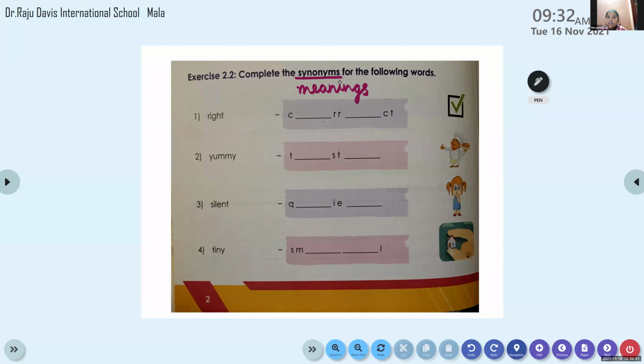Right, yes, the word is right. Tell me the synonym for it. Correct. Yes, fantastic. Tell me the spelling. C-O-R-R-E-C-T. Yes, very good. Correct. When you give the correct answer, the teachers say, very good. Don't they? Correct answer. That means it's the right answer. Okay, thank you, ma'am. Yeah, welcome.